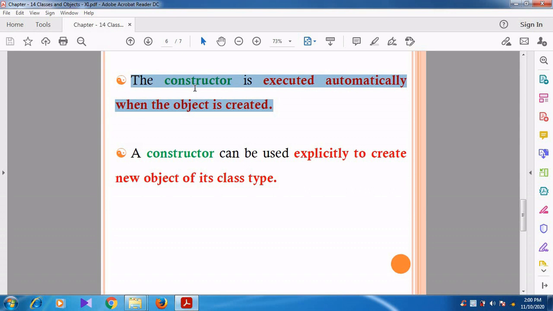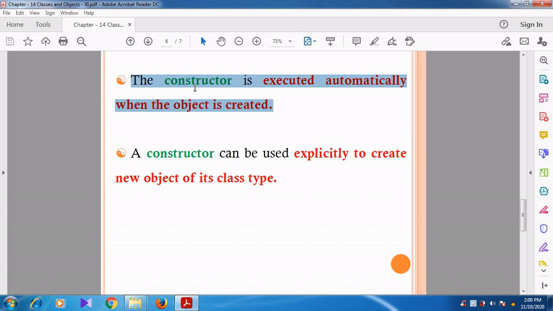So we are not calling the constructor like an ordinary member function. For example, add is a member function and display is a member function, and we call a member function through the object. Say S is the object, then S.add, S.display. We call the member function through the object. But the constructor is not invoked or called by the object.